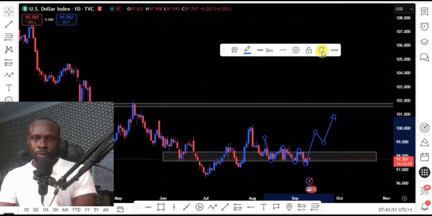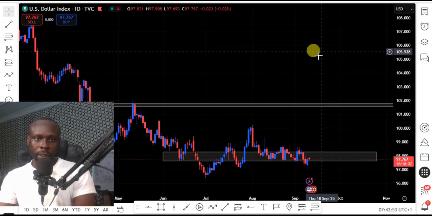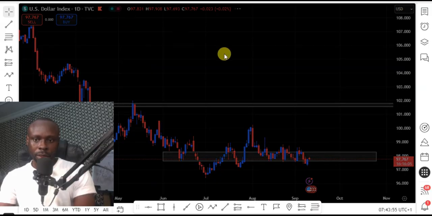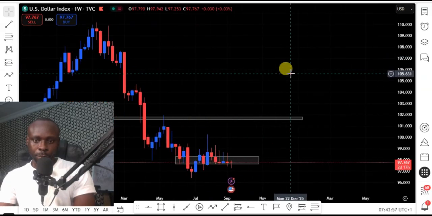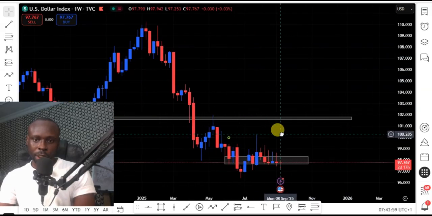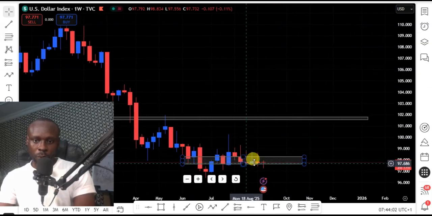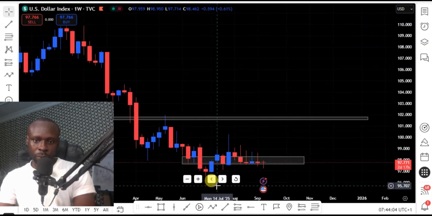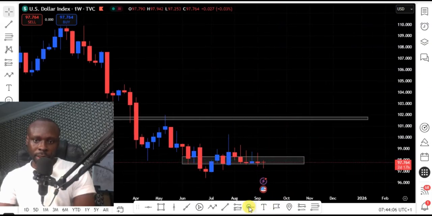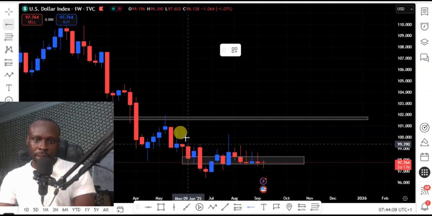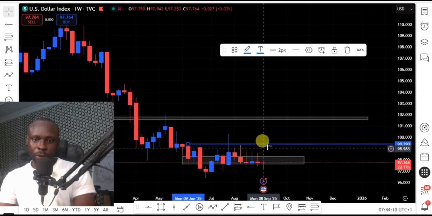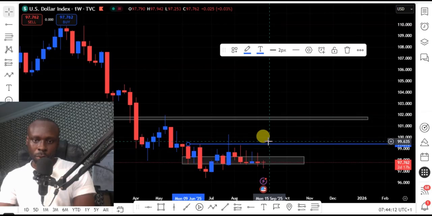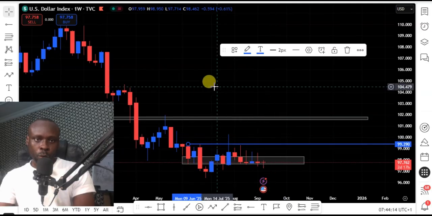So let's look at our weekly chart. On the weekly chart, price closed on a weekly support level. So long as price closes on this weekly support level, this indicates we expect price to move to this next weekly resistance level. So we expect price to move to this resistance level this week. So let's go back to our daily chart.